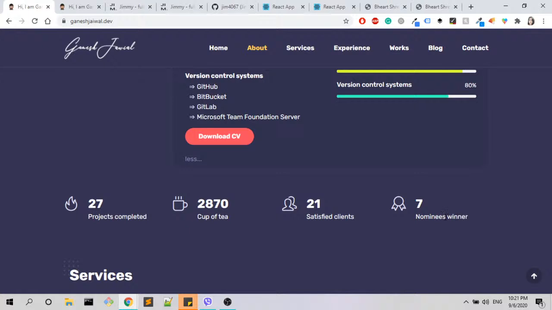That thing with the nominees winner, I like that, but I would suggest you add some more information, like what did you win, where or how did you win, what projects were they, and stuff like that. And as for this, I'm not really sure, like every time that you get a client, will you go in this number and change it? Will it go 22, 23, 24?